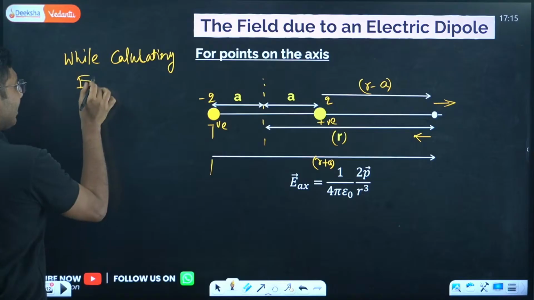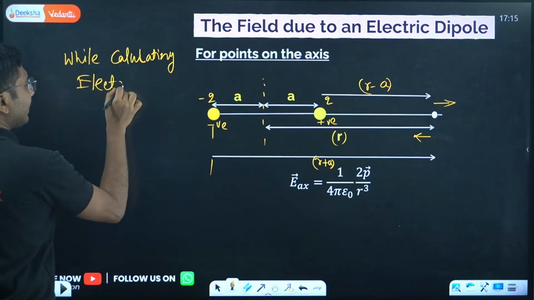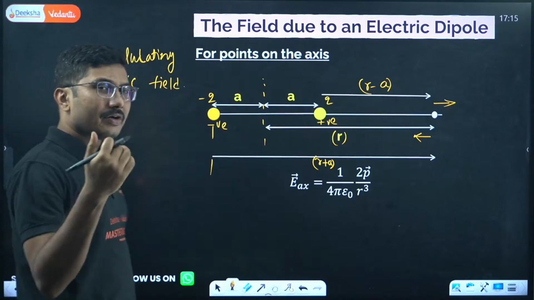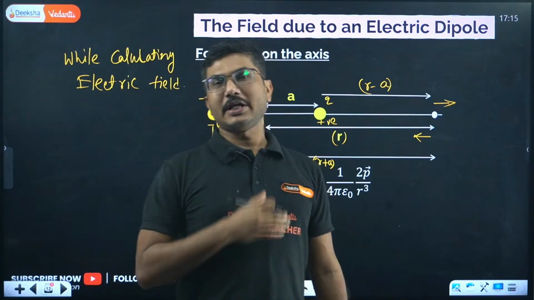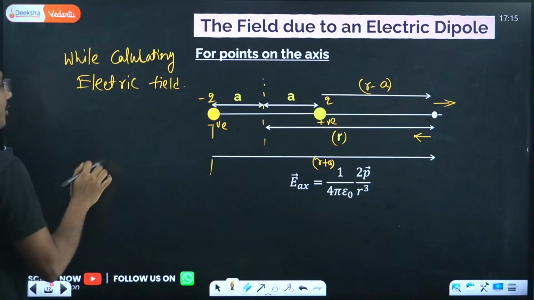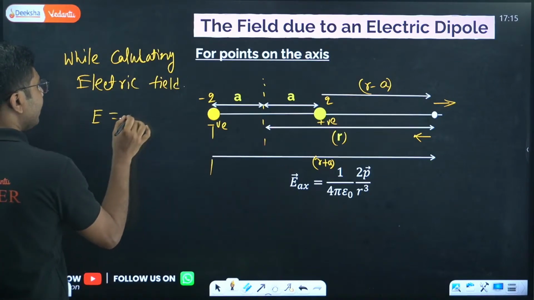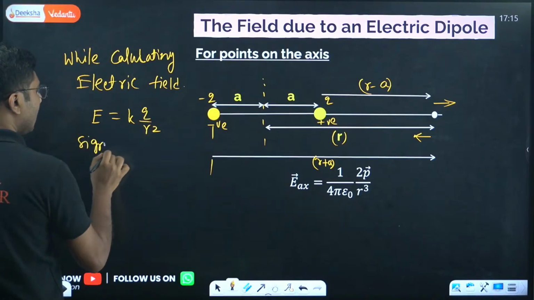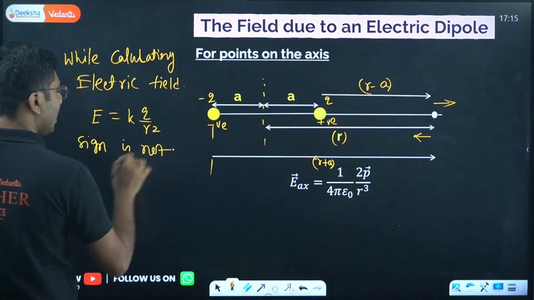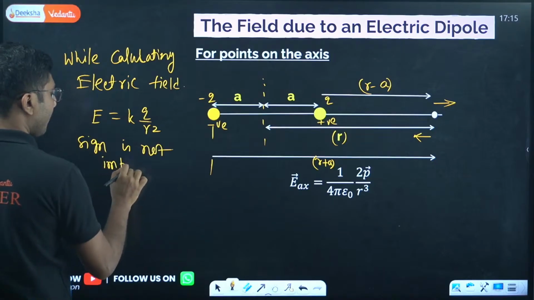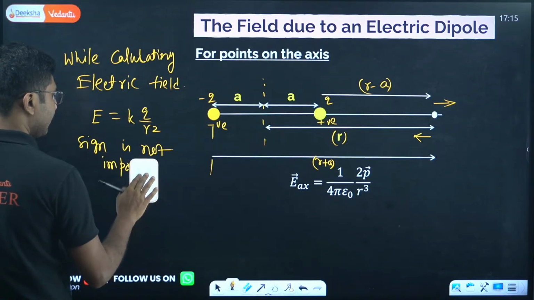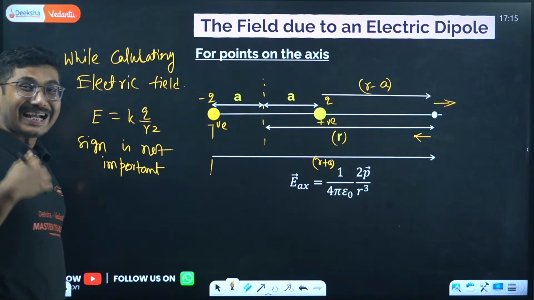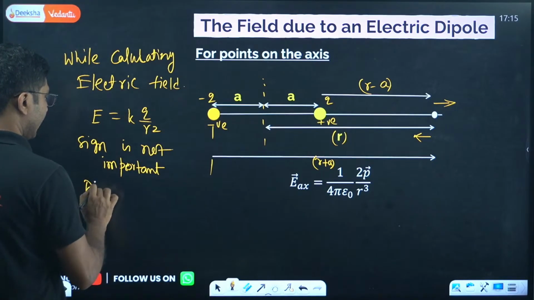When you calculate electric field, never ever consider the sign of the charge. Sign of the charge is not important when you use the formula E equals KQ by r squared. What is important? Direction is important.